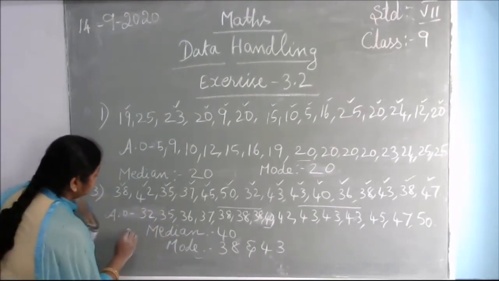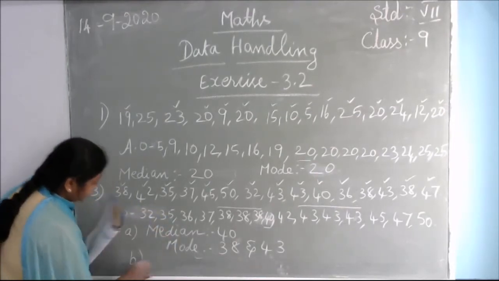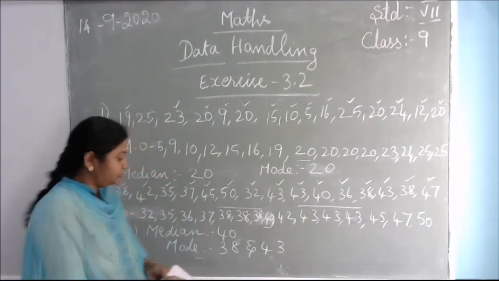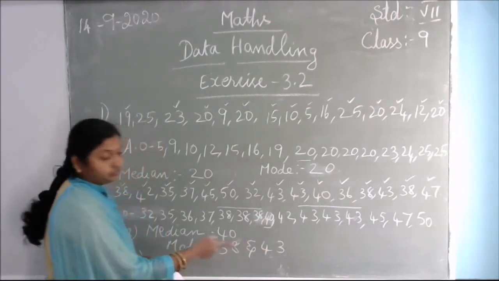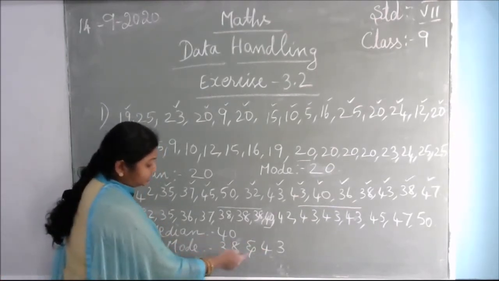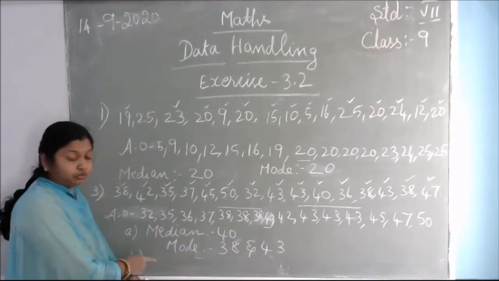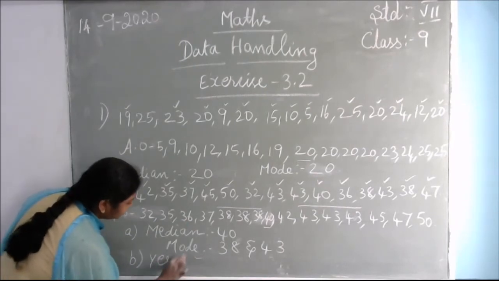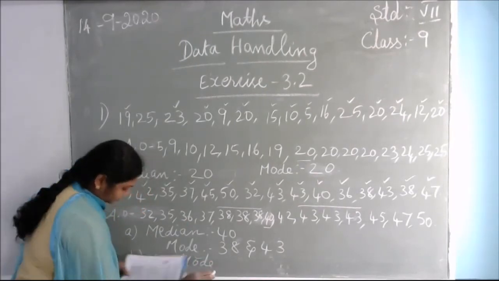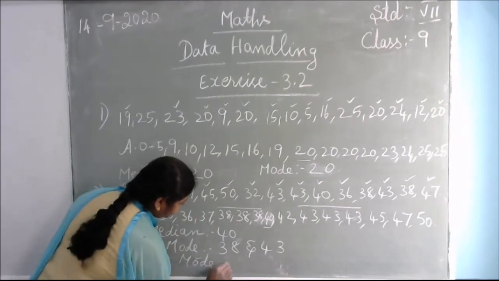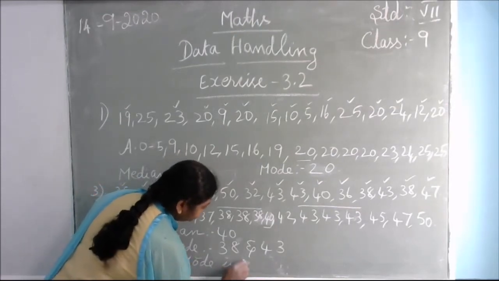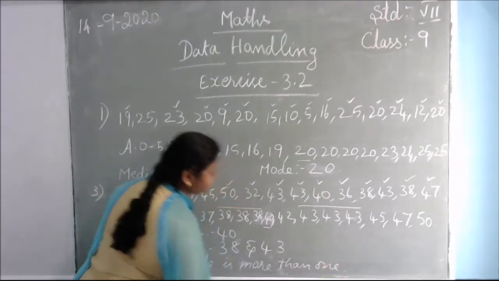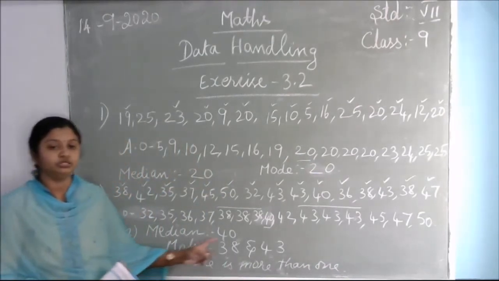What is the second question? This is the first question. What is the second question answer? Is there more than one mode? They are asking whether the mode has more than one number. Yes, there are two numbers, you have to find out the mode. So what is the answer? Yes, your mode is more than 1 number.